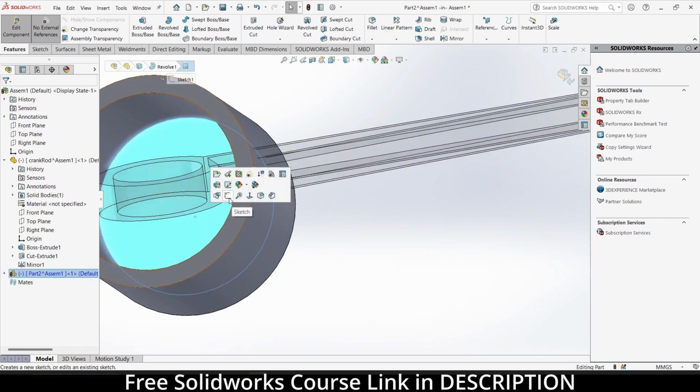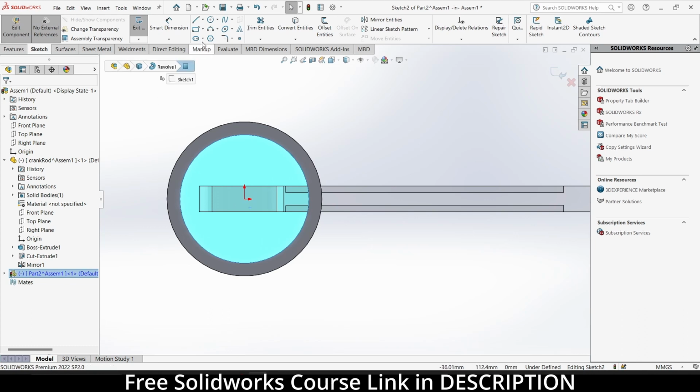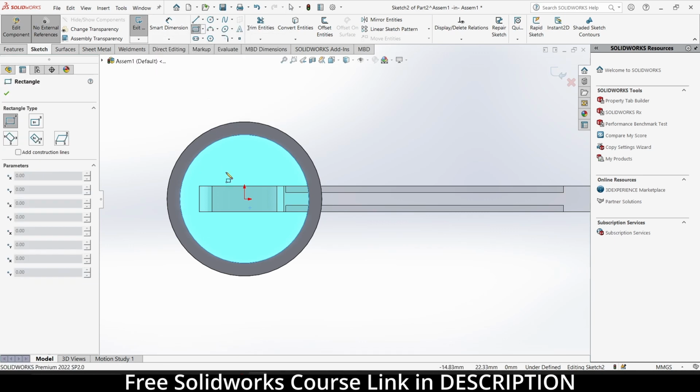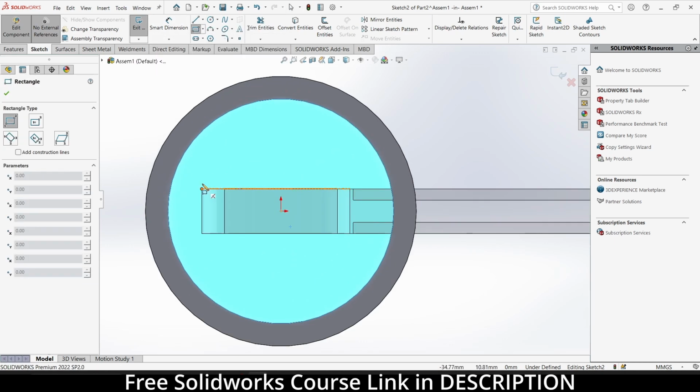Select this face, click on sketch. Rectangle is fine. Make sure no external references is checked on, else you will face a problem.